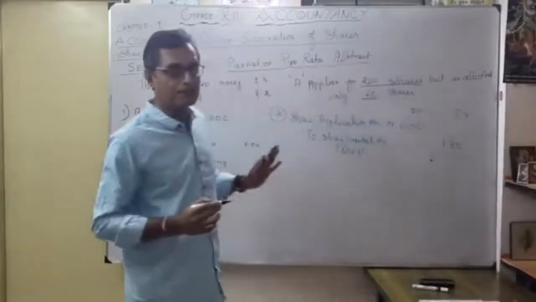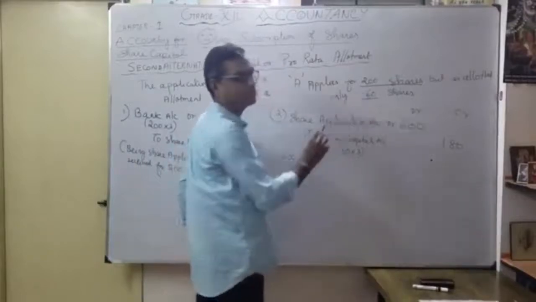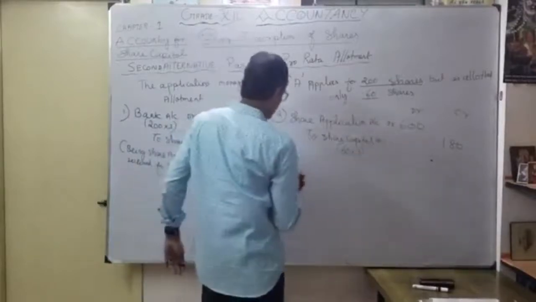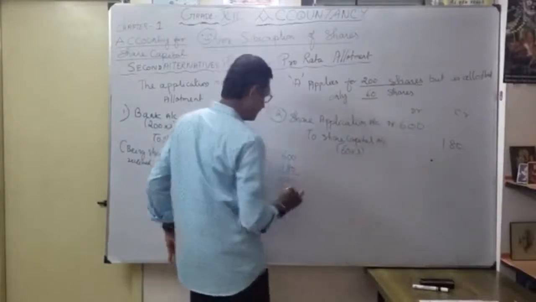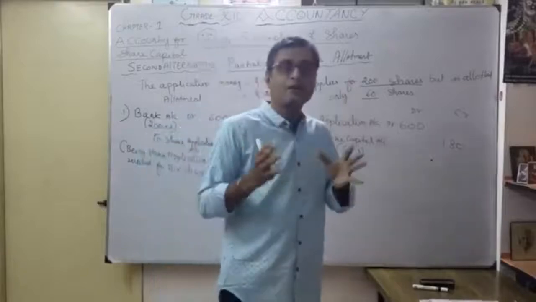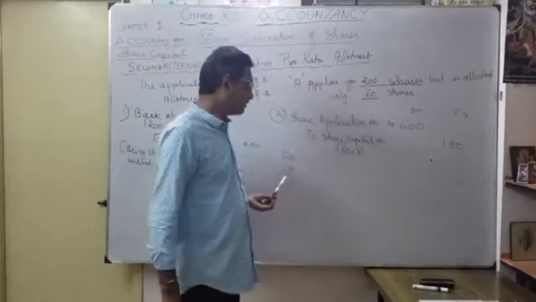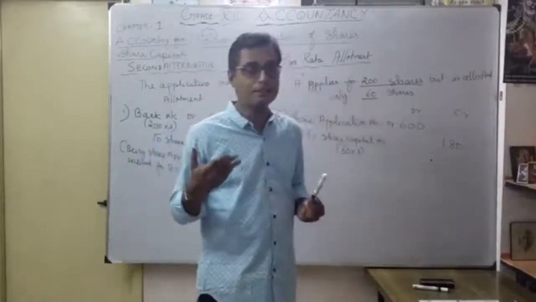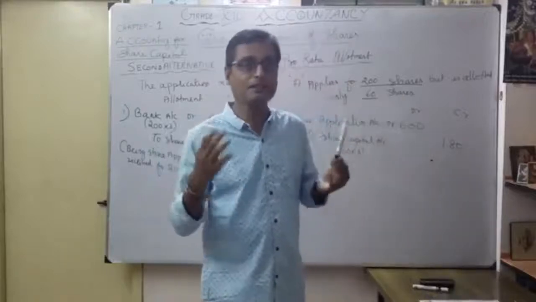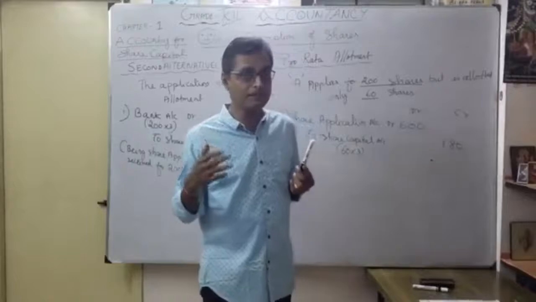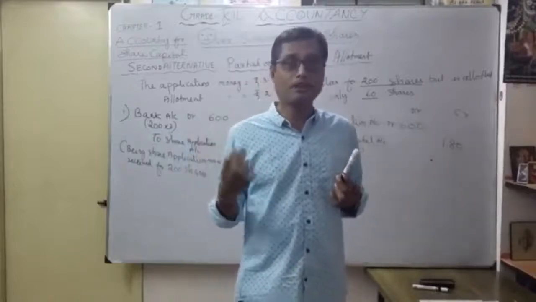So how much money is the balance? As 600 rupees is received, how much was allotted? Only 60 shares. That is the application money, 180. So how much balance money do you have? You have 420 rupees. Okay. This 420 rupees, how are you going to utilize it? As partial or pro-rata allotment. So whatever 420 rupees received, 420 excess money towards application, how are you going to adjust it? Here, in the first example, you are going to adjust it towards allotment. Even if any extra money is available, you can utilize it for calls also. Okay.